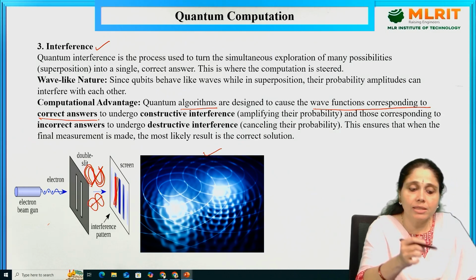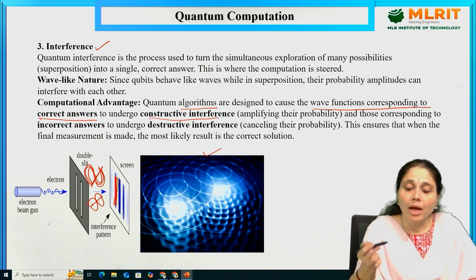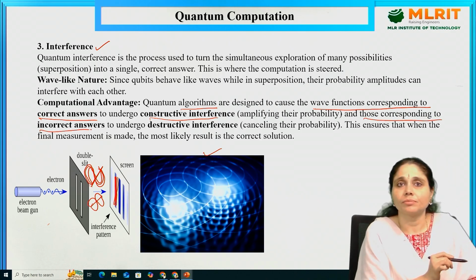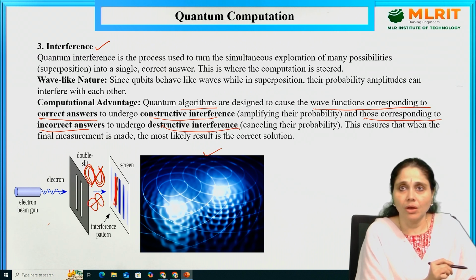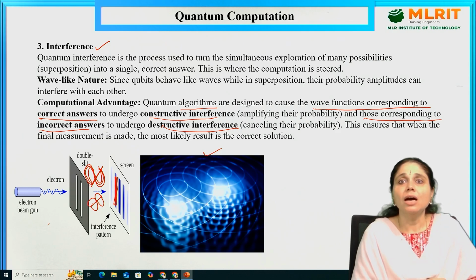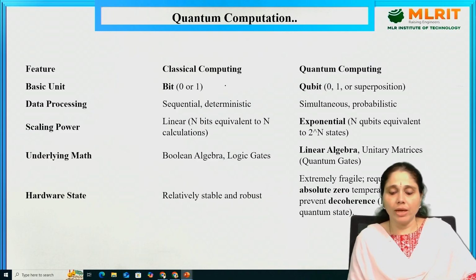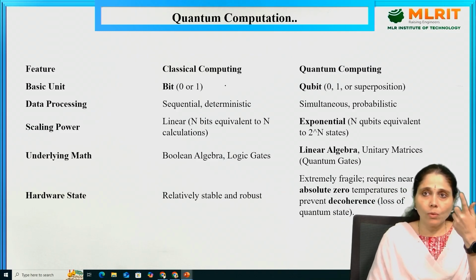If it is the correct answer, it undergoes constructive interference, amplifying its probability, and those corresponding to the incorrect answers undergo destructive interference, cancelling their probability. This ensures that when the final measurement is made, the most likely result is the correct solution. This is what we can say about quantum computation.